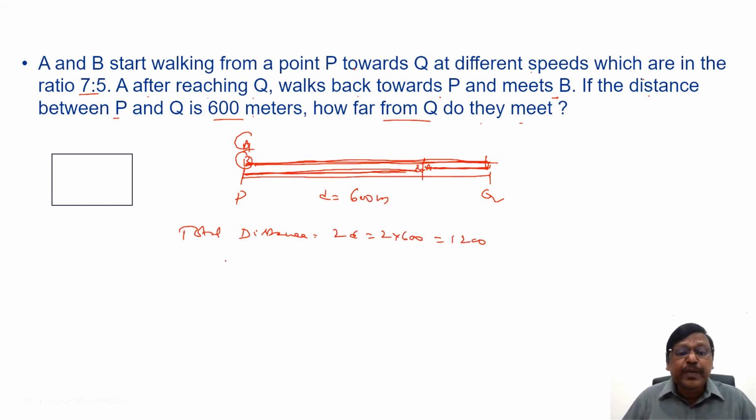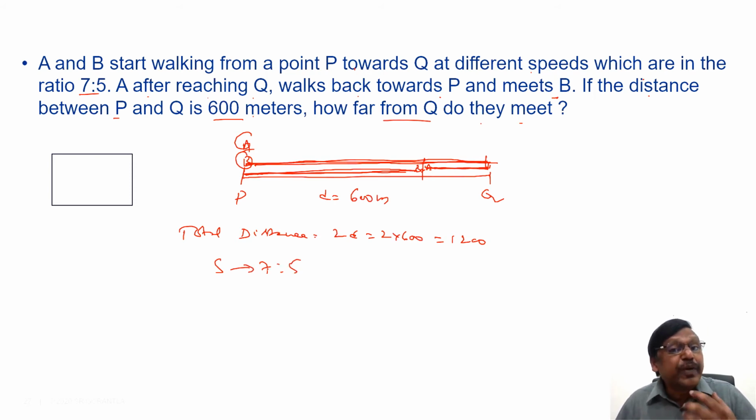Since the speeds of A and B are in the ratio 7:5, the distances traveled also will be 7:5, because if you recall the basic session discussion, when the time is constant, the ratio of distance is the ratio of the speeds. So the distances traveled by A and B are in the ratio 7:5, that is 7 and 5, total 12 parts.